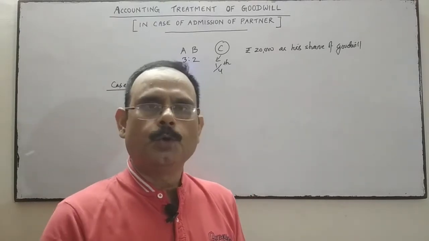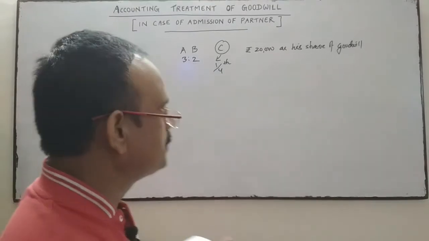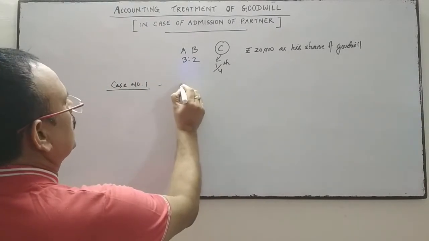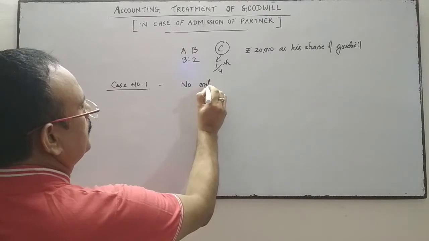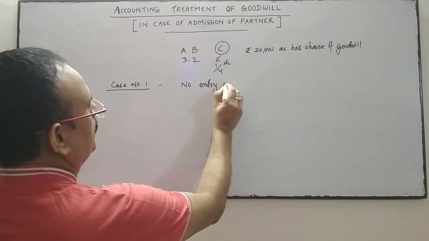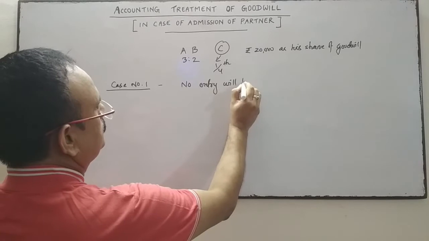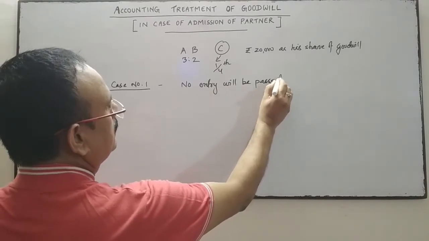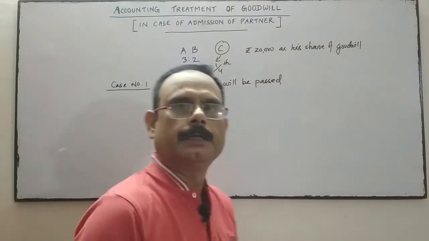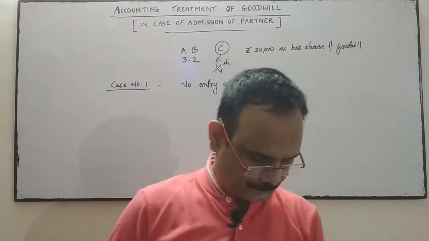So no entry will be passed for the treatment of goodwill.